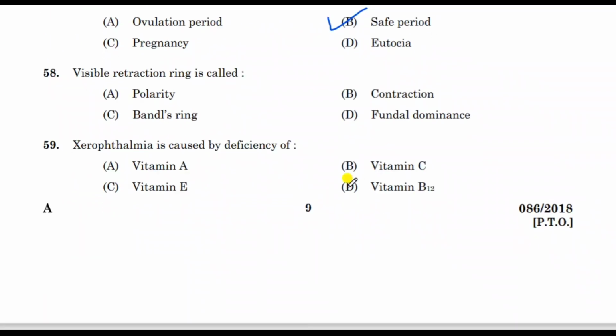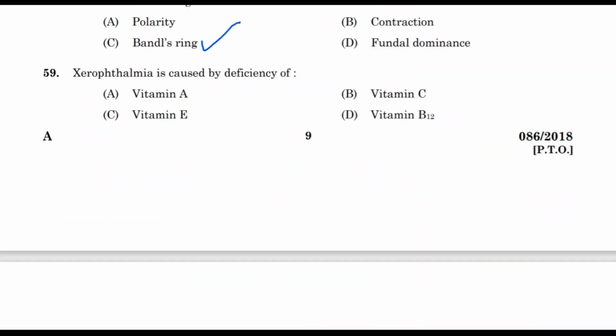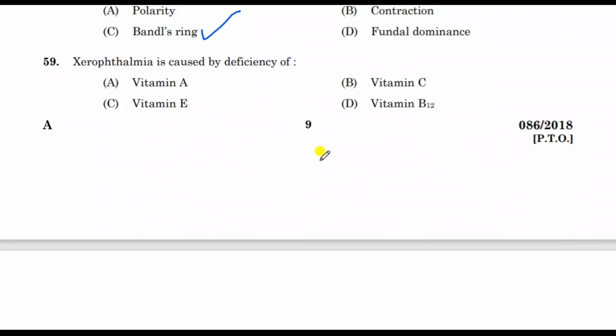Next question. Visible retraction ring is called. Correct answer is Bandl's ring. Visible retraction ring is called Bandl's ring. Next question. Xerophthalmia is caused by the deficiency of. Correct answer is vitamin A. Xerophthalmia is caused by the deficiency of vitamin A.